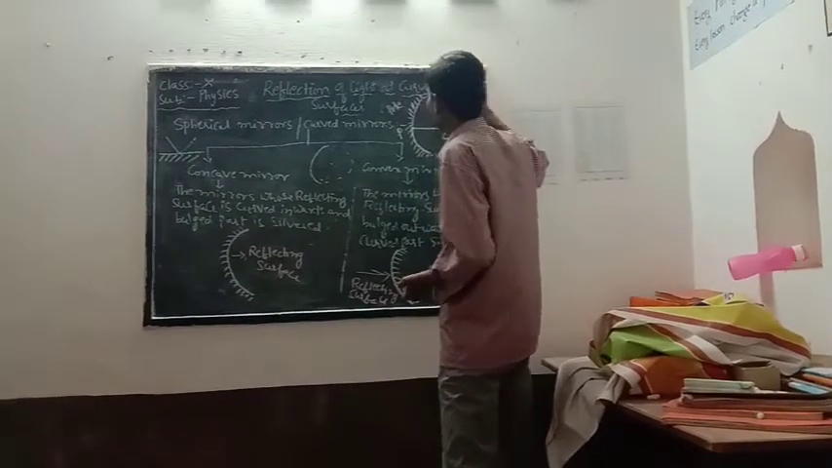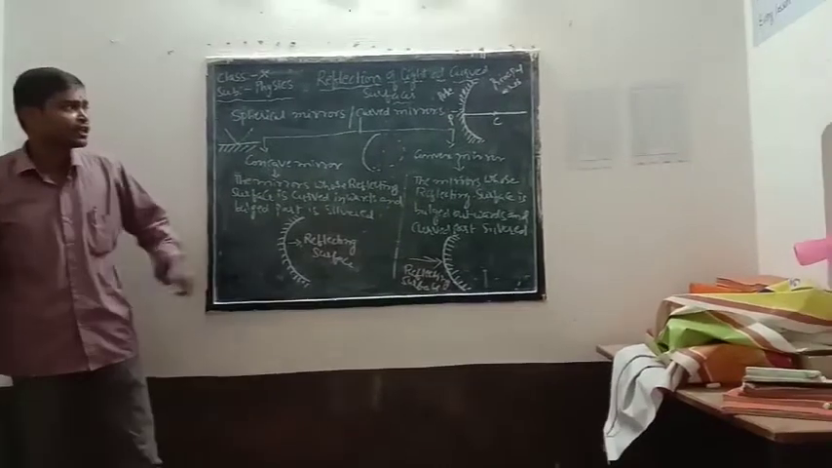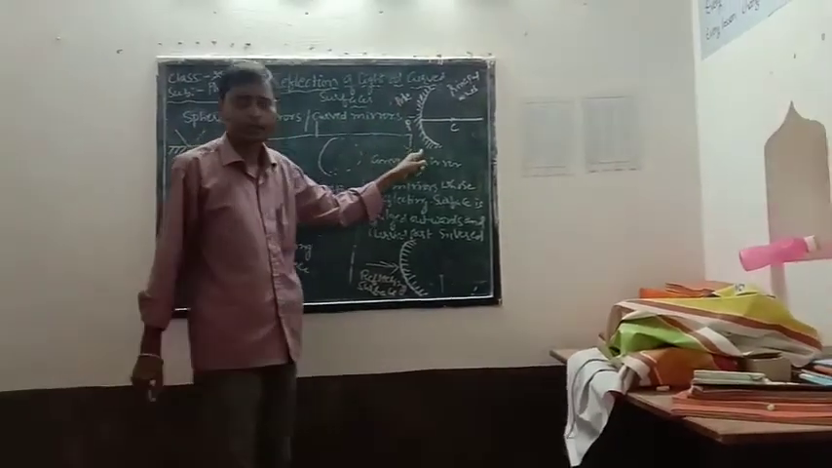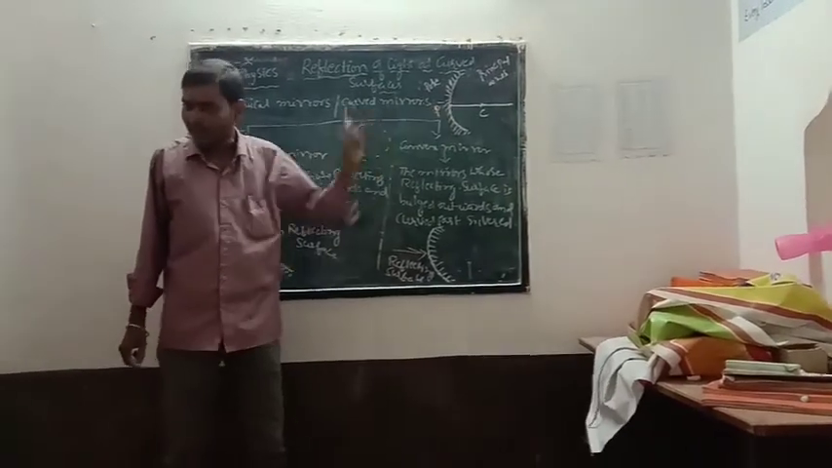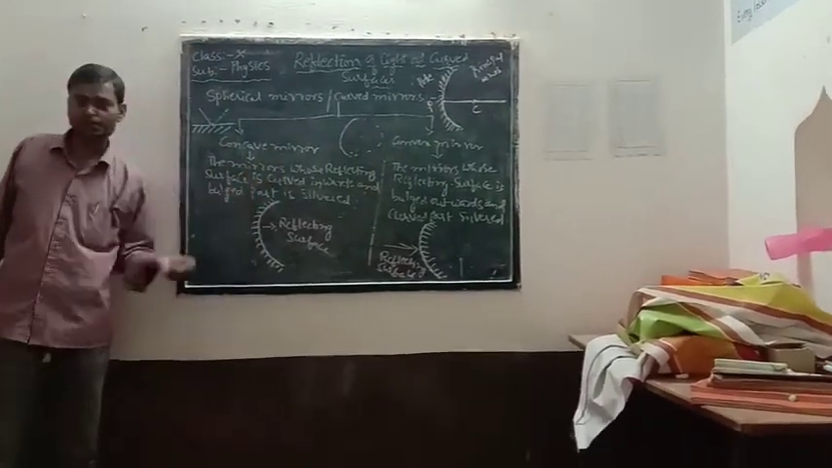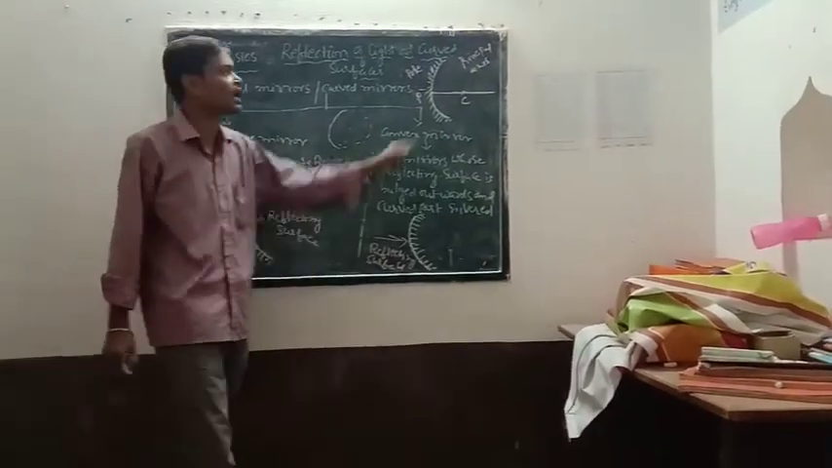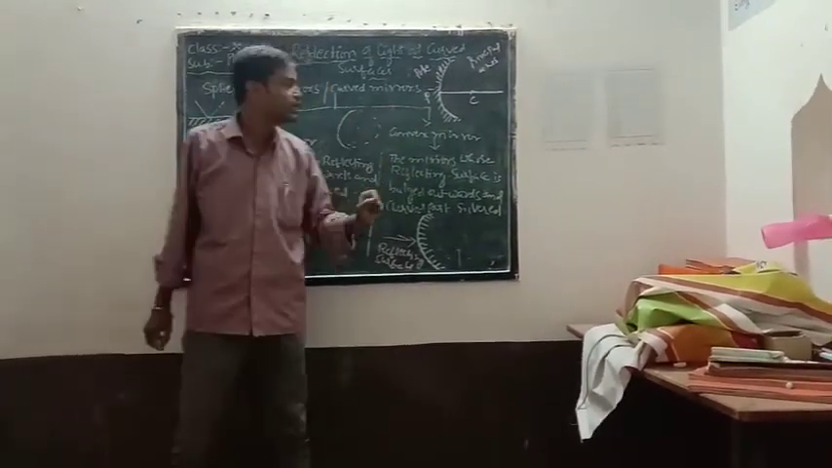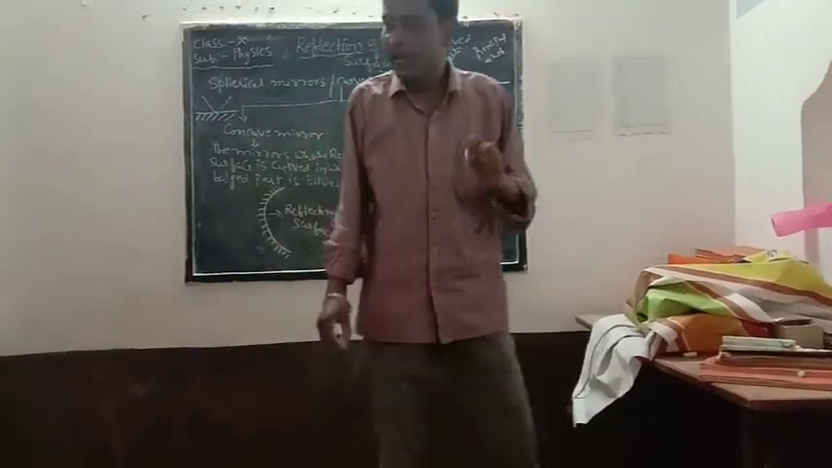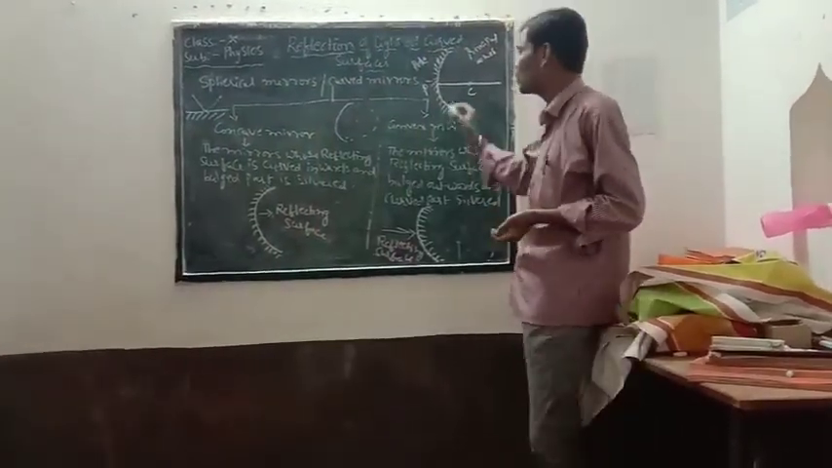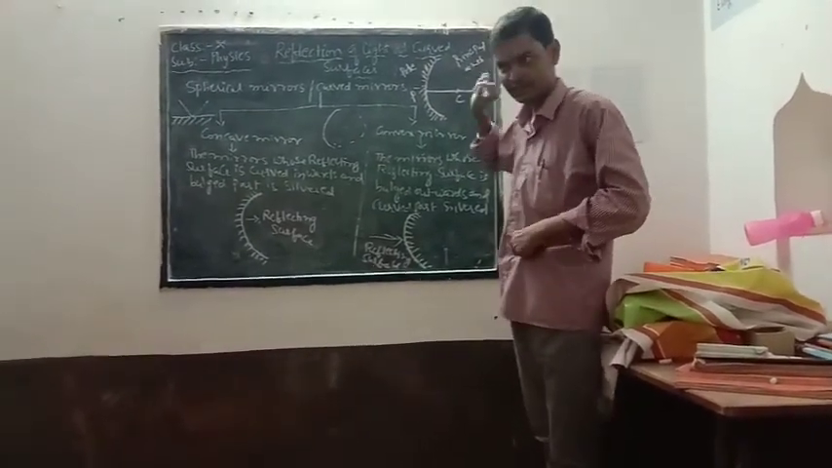What is to be called as principal axis? Once again, let us see that the geometrical center of a mirror is called the pole, and the center of the sphere from which the curved mirror is taken is called the center of curvature, denoted by C. The horizontal line joining the pole and the center of curvature is called the principal axis.